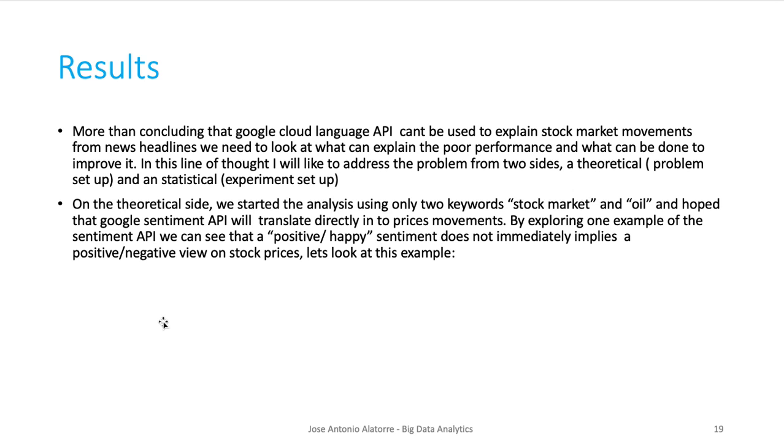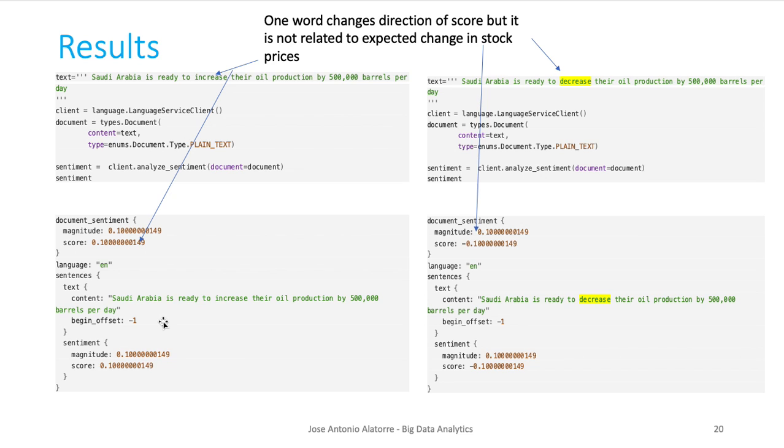So, more than concluding that the Google Cloud Language API cannot explain market movements, I think we need to go back and question how we set up the problem. What does positive and negative mean for Google, and what does positive or negative mean for stock price? Let's look at one example. If I use the text, Saudi Arabia is ready to increase their oil production by 500,000 barrels, this will clearly be negative news for the price of oil and for oil producer companies.